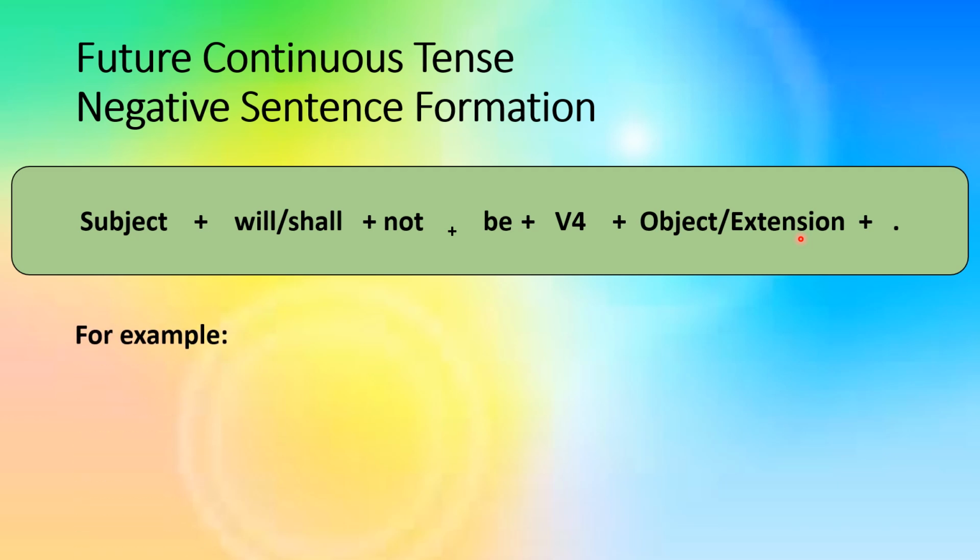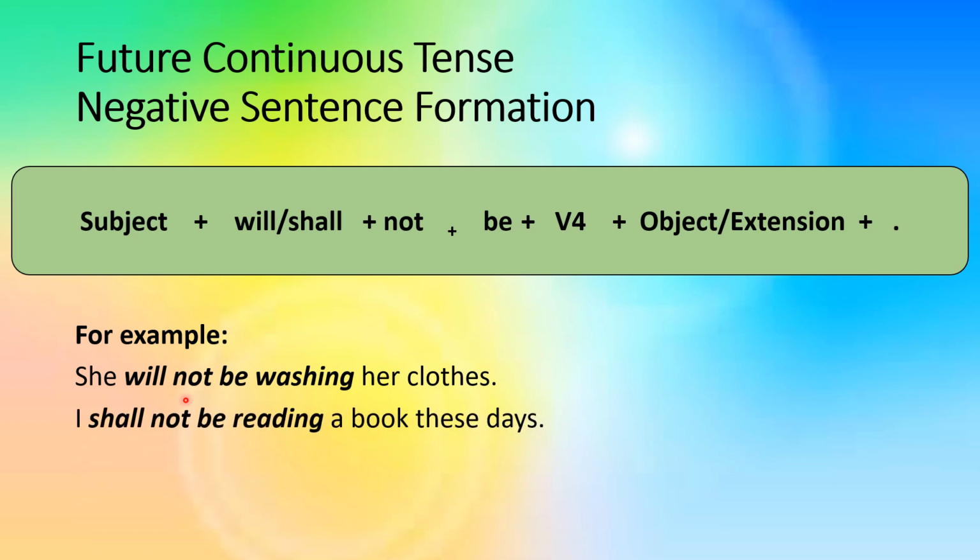See the examples. She will not be washing her clothes. You can see that I have added not in this sentence after will. Similarly, I have added not after shall in my second sentence, which says, I shall not be reading a book these days.